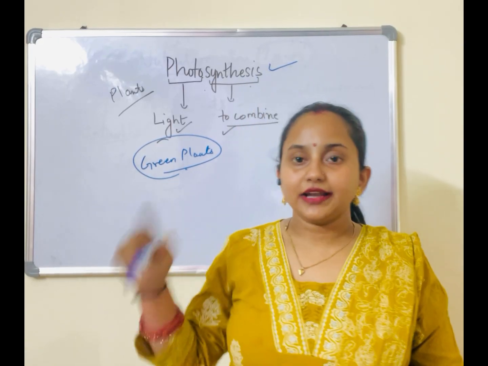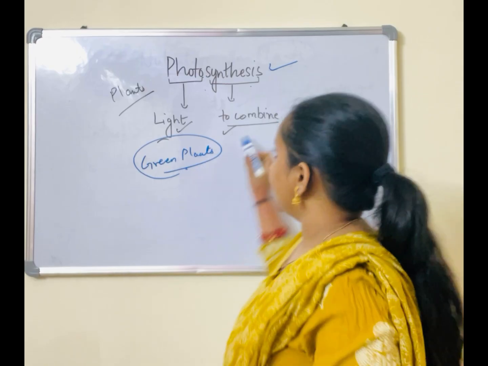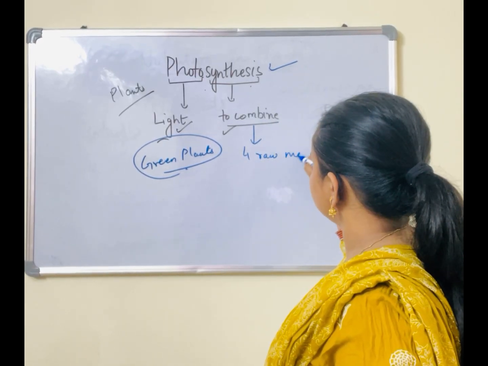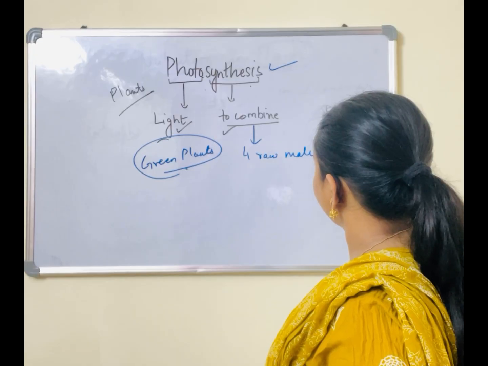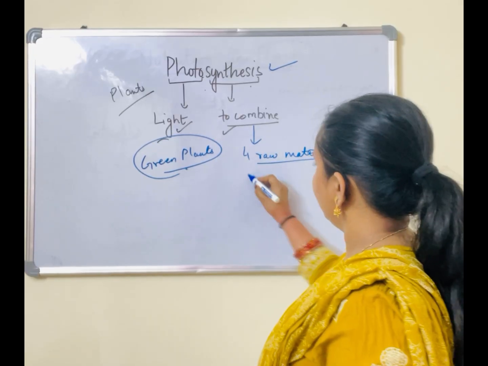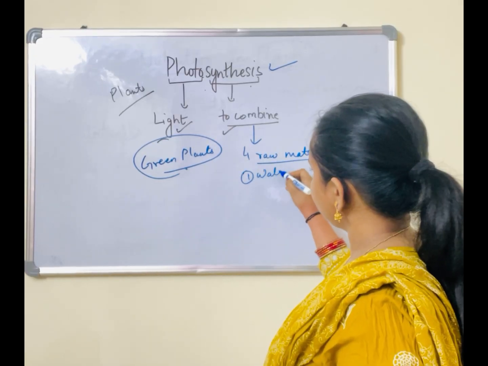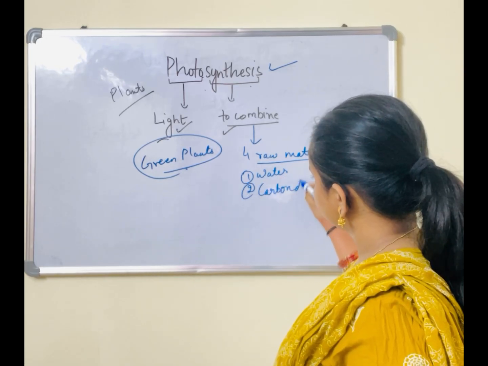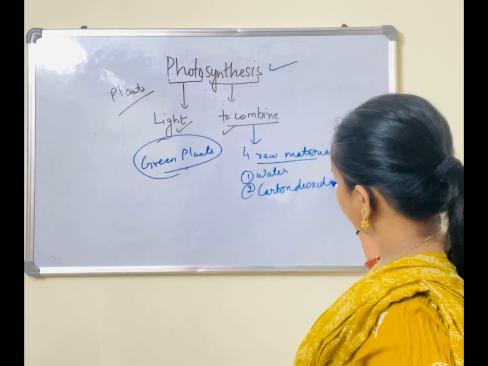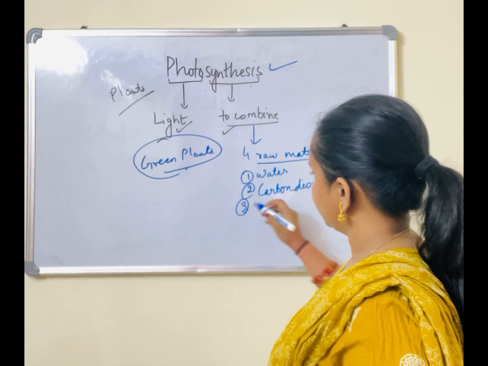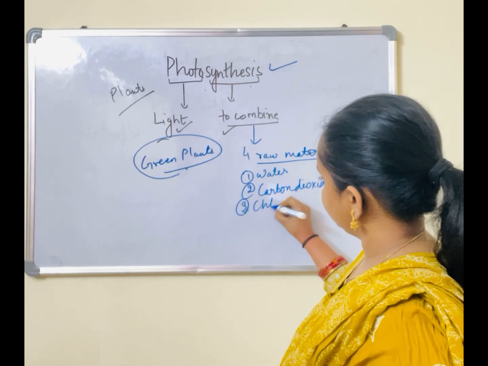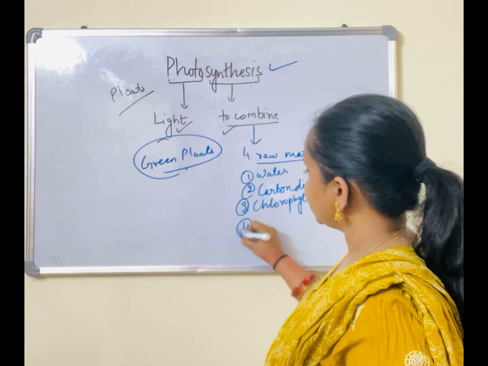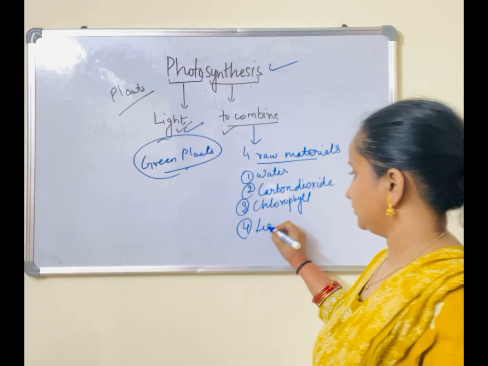Now, under this process, they combine 4 raw materials. First is water. Second is carbon dioxide. Third is chlorophyll. And fourth is light itself.